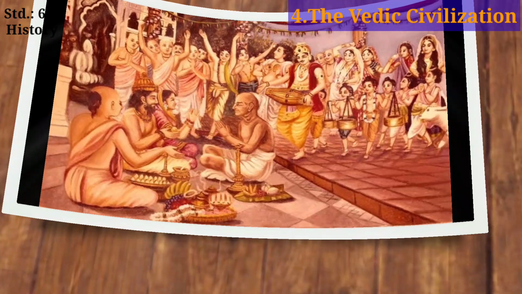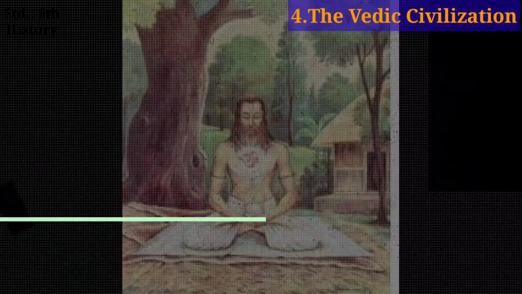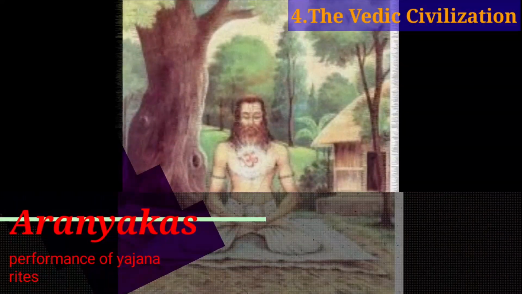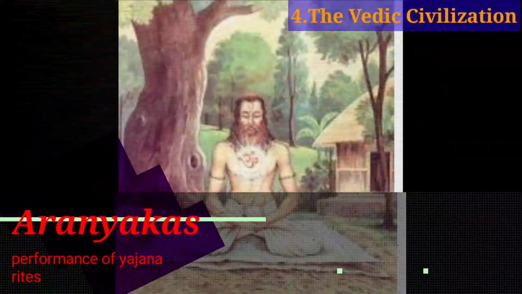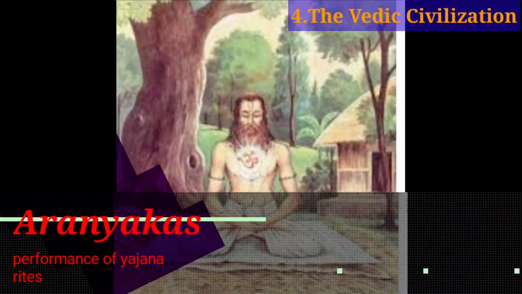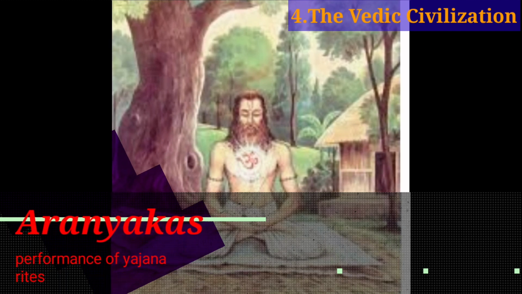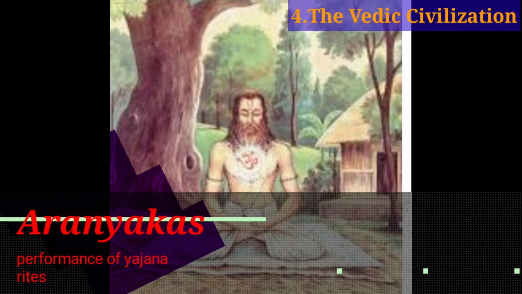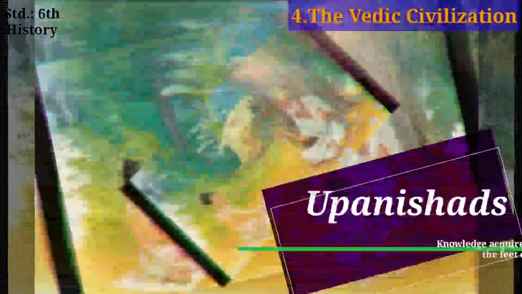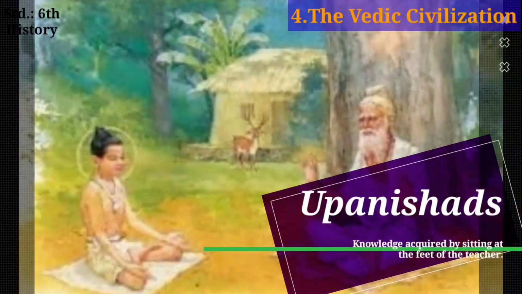Now, Aranyakas. Aranyakas consist of the reflection or thoughts expressed after meditating with deep concentration in forests or wilderness. The Aranyakas are concerned with accurate performance of yajna rites. Okay, student. Now the third one, that is Upanishads.